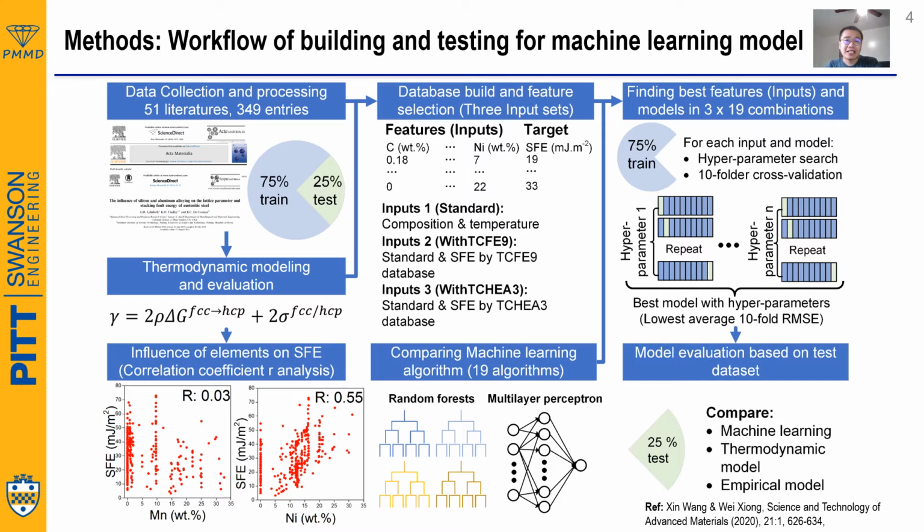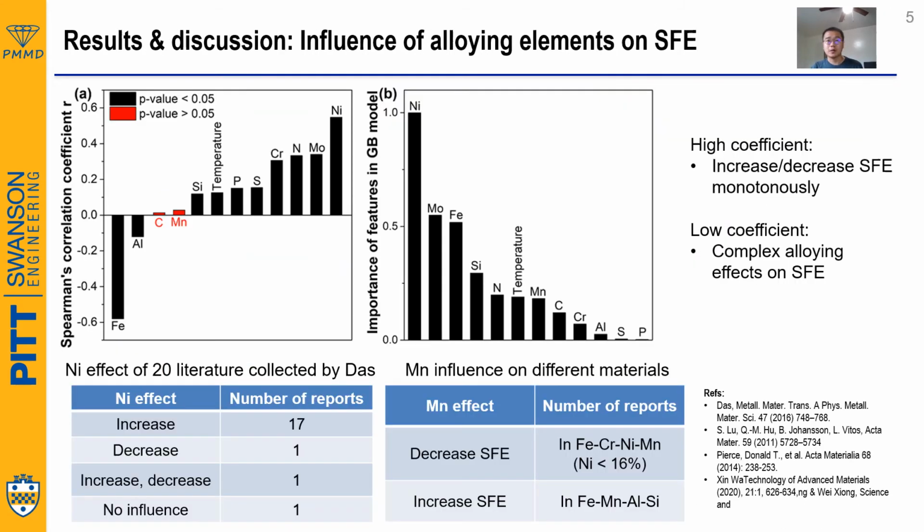First, we collected more than 300 data points, and then we evaluated the thermodynamic model and studied the influence of elements on the stacking fault energy using correlation coefficient analysis. Later, we compared the performance of 19 different machine learning algorithms using tenfold cross-validation. And finally, we compared the performance of the machine learning model, the thermodynamic model, and the empirical model.